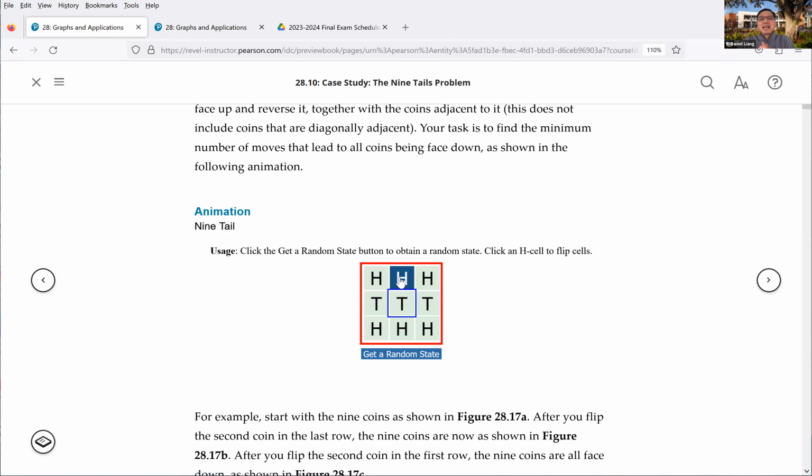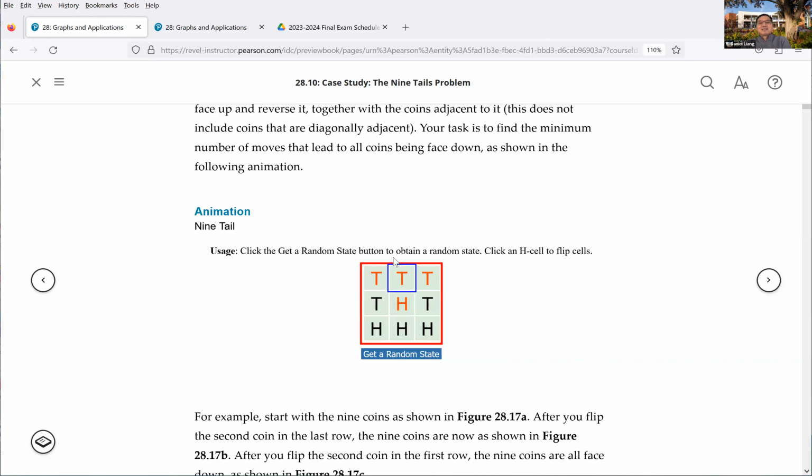When you flip a head, you flip all its neighboring elements too. So if you flip this H, you flip this H and this H, and these three H's become T, and this T becomes H. The objective is to have the minimum number of flips. So this is one flip.